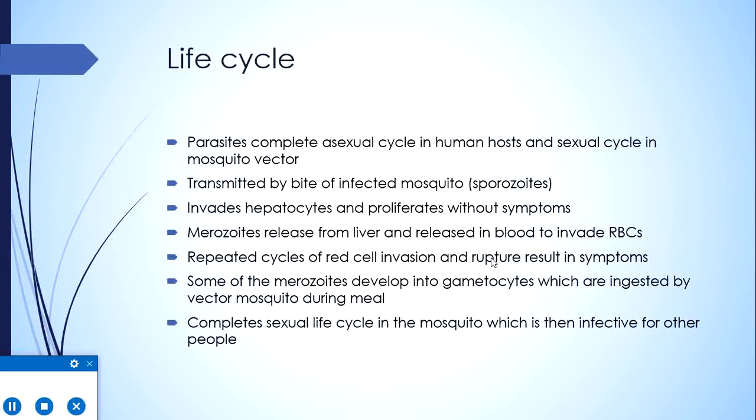These sporozoites travel through blood and reach the liver, where they invade the hepatocyte and proliferate there without symptoms, as this is the incubation period. Then after they complete their proliferation and the hepatocyte is damaged, it bursts open to release several thousands of merozoites, which are carried by blood and infect the red blood cells.